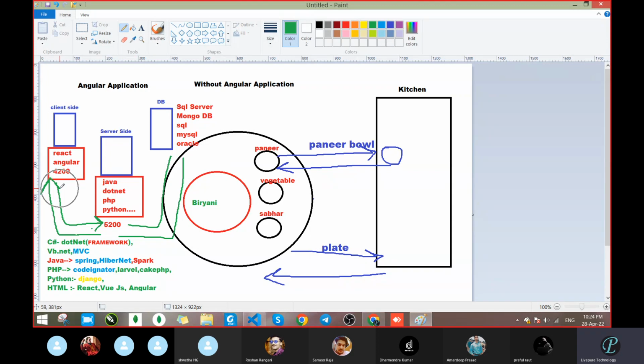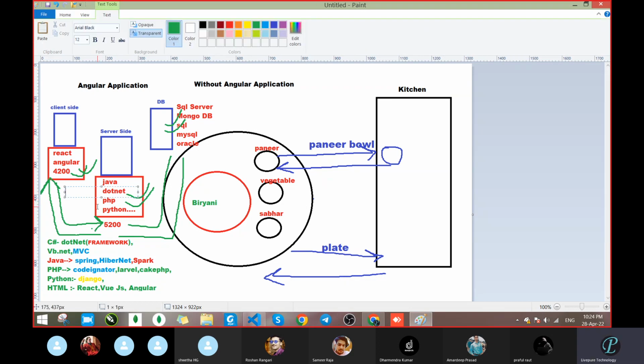Okay. Now the case came: how will this application tell this application, because it is available somewhere? Suppose this is available in Karnataka, this in Tamil Nadu, and this in Kerala. How will they contact? They are all available in different states. So they will contact via the Web API. A new term came, that is Web API. What is the full form of API? Application Program Interface. So with the help of Web API, we are going to connect.